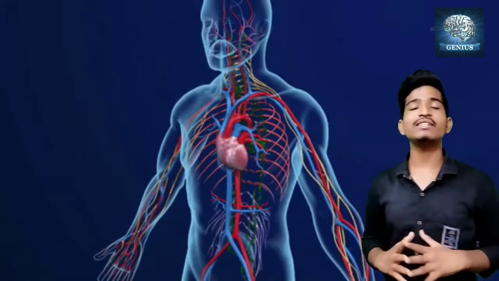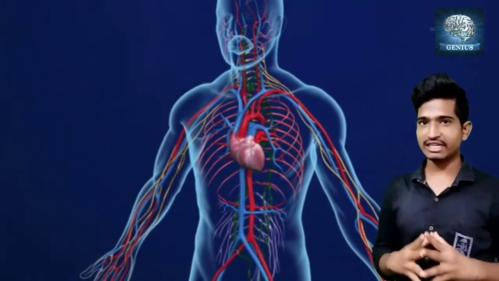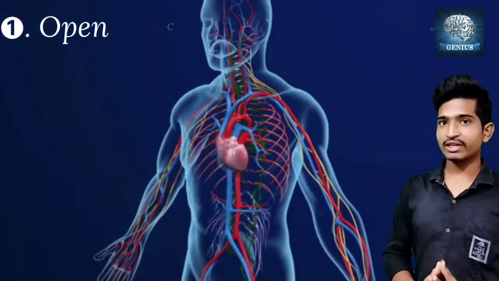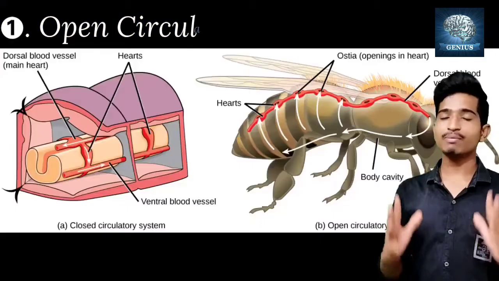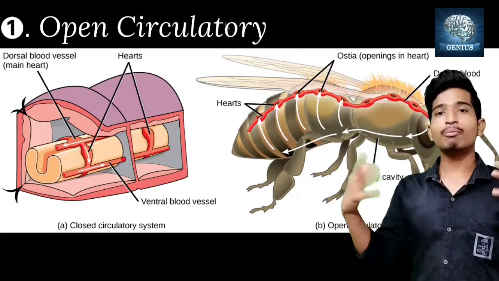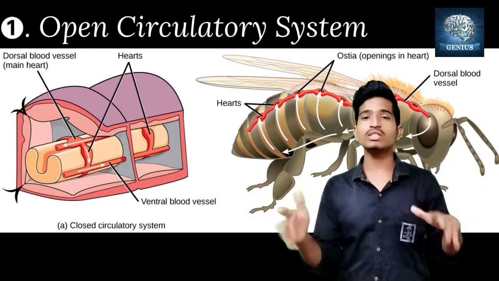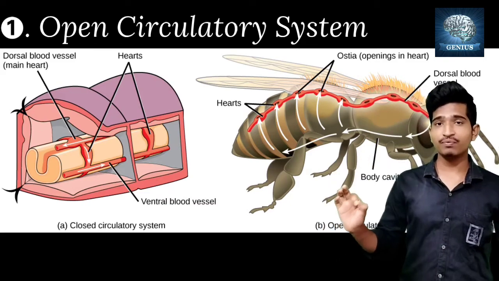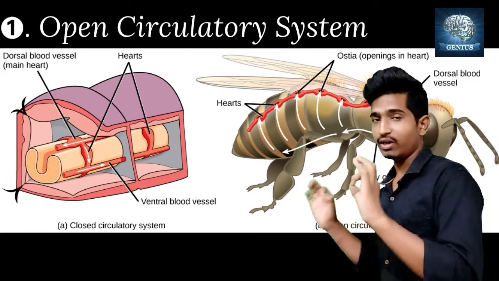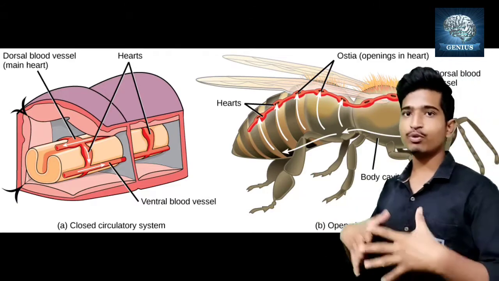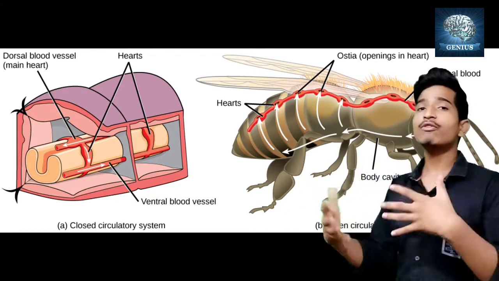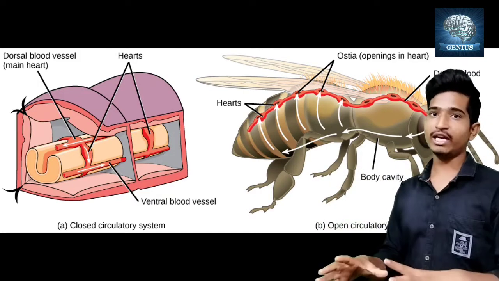Understood? No? So let us discuss the two types of circulatory system: the open circulatory system and the closed circulatory system. Open circulatory system is where the blood directly flows into every part of the body. For transferring, everything we need to transport, it might be oxygen, nutrients, or hormones, will be transported in the blood only.